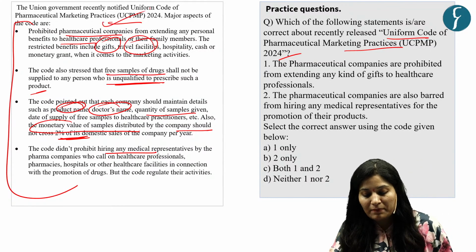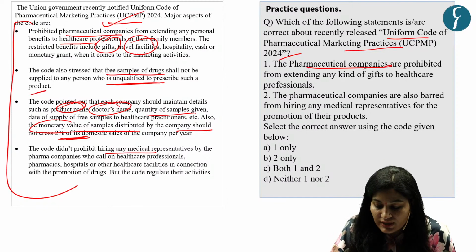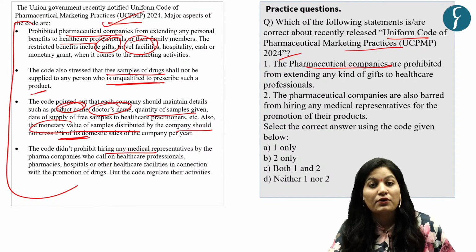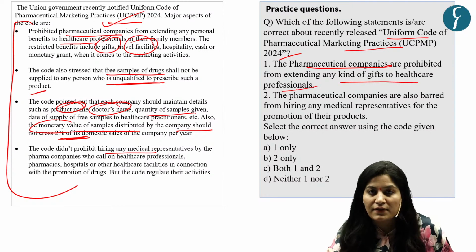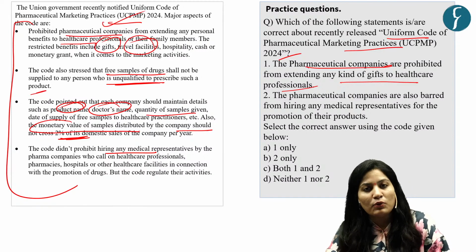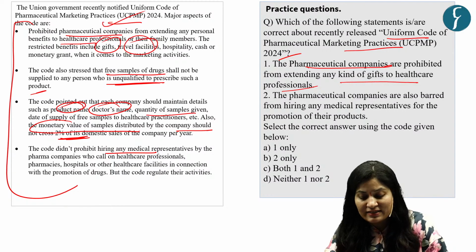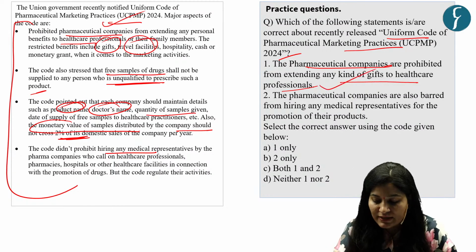Now let's solve our practice question based on the same. The first statement is that pharmaceutical companies are prohibited from extending any kind of gifts to healthcare professionals. We have seen that this code prohibits companies from extending support like gifts, travel facilities, hospitality, etc. to healthcare professionals and their family members. So our first statement is correct.